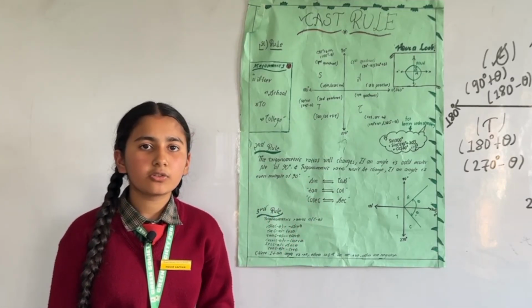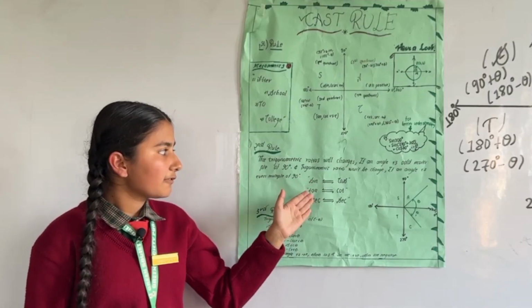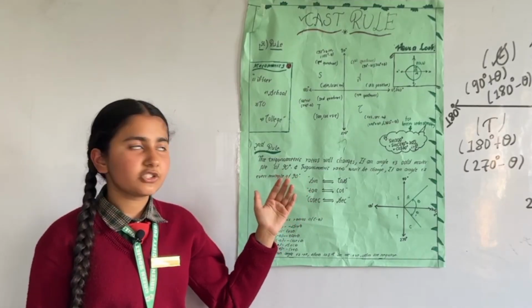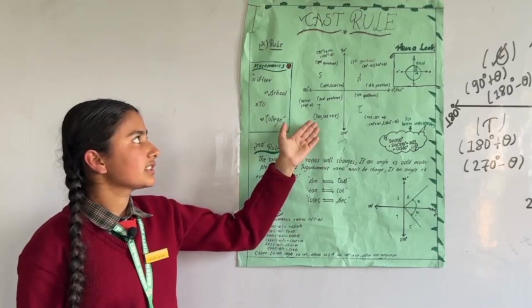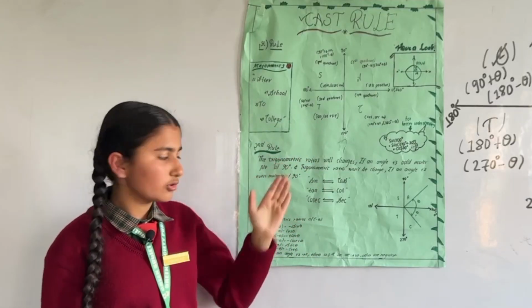But we should not forget one another thing, that even after we know that the trigonometric ratios will change, we need to remember the values of trigonometric angles according to this CAST rule or the first rule.